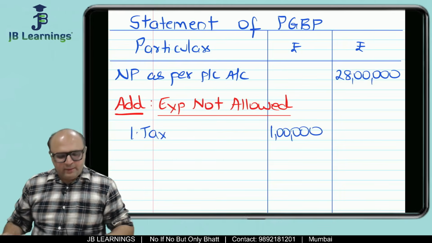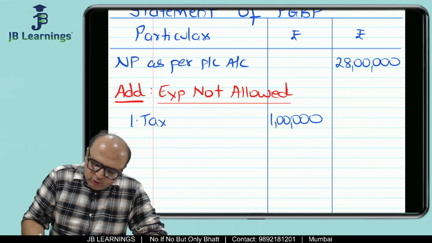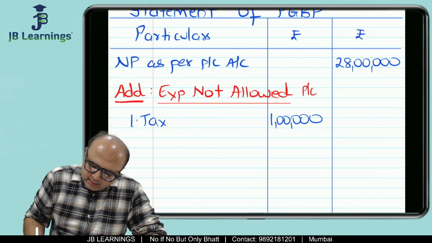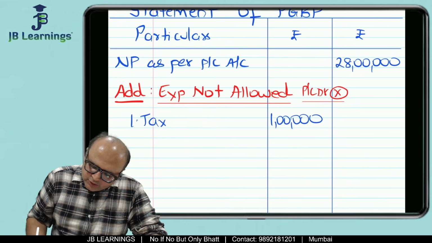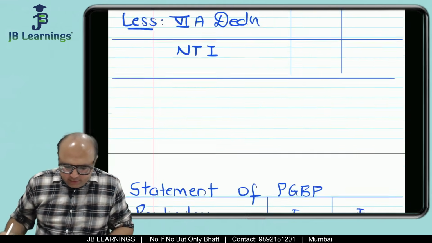So this is my expense which is not allowed. So friends, what you are supposed to do is all your P&L debits in which you have done cross mark, you will write it over here. Income tax 1 lakh. All right.